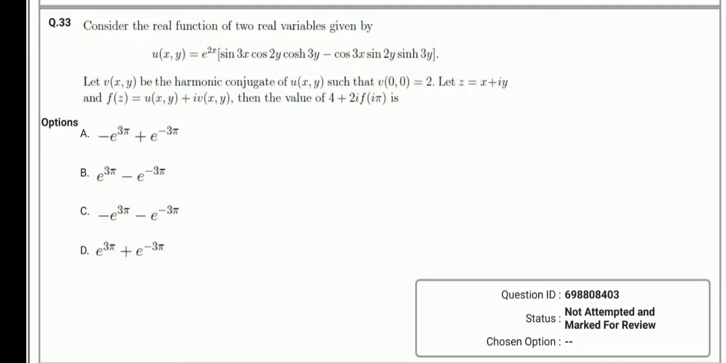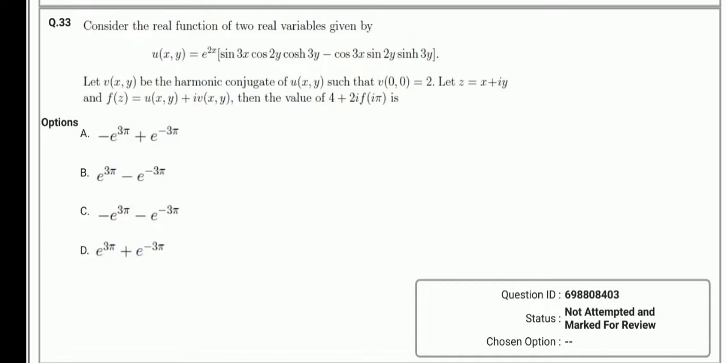Let v of x comma y be the harmonic conjugate of u of x comma y such that v of 0 comma 0 is equal to 2. Let z is equal to x plus iy and f of z is equal to u of xy plus i into v of xy. Then the value of 4 plus 2i into f of i pi is option A: minus e to the power 3 pi plus e to the power minus 3 pi.